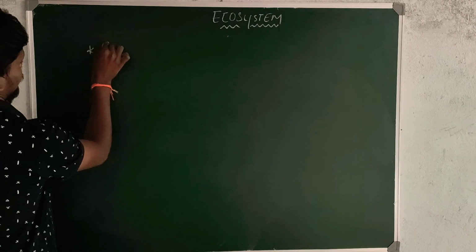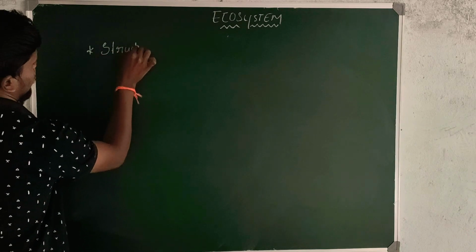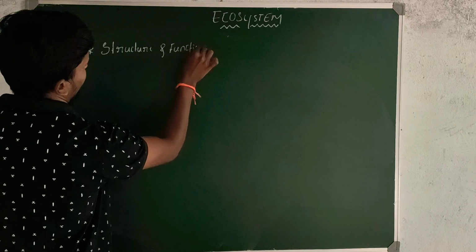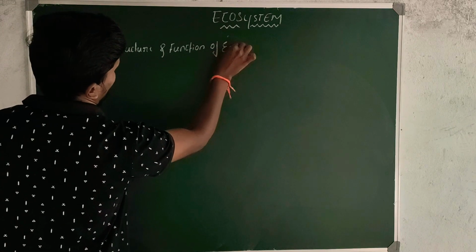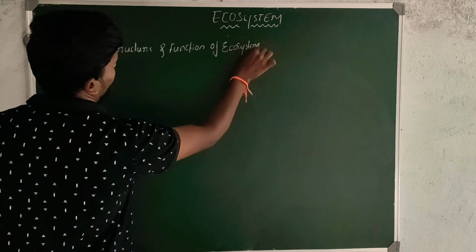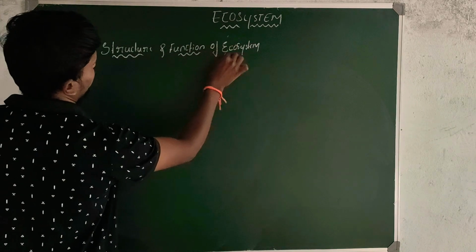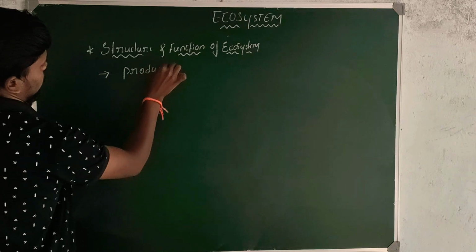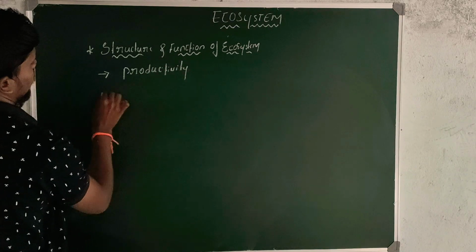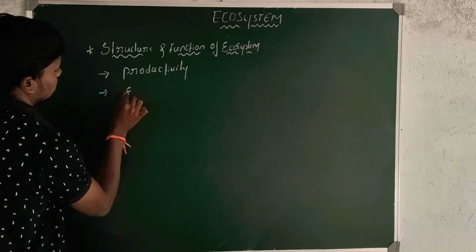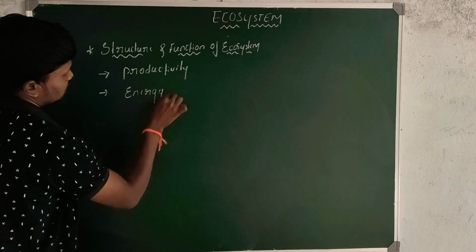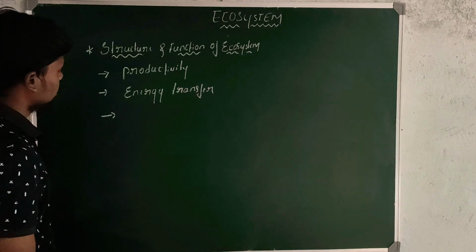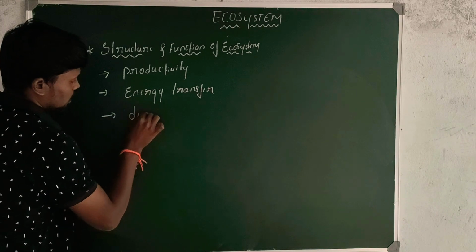In the structure and functions of ecosystem, mainly first is productivity, second one is energy transfer, and third one is degradation.